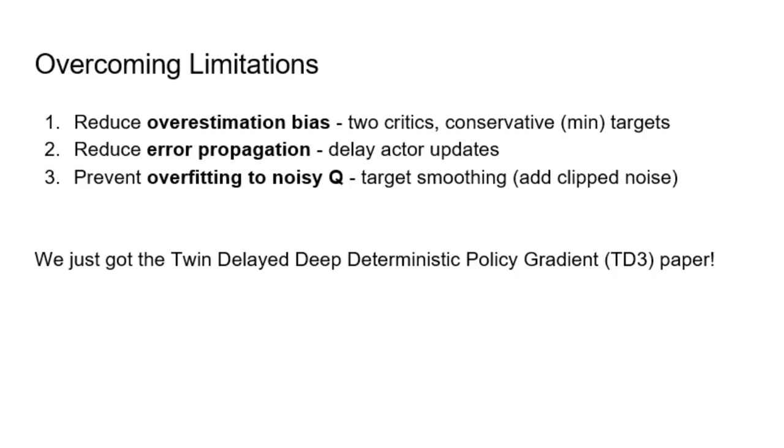Finally, to prevent overfitting to noisy Q values, we could use target policy smoothing by adding a small amount of clipped noise to the target actions. This discourages the actor from overreacting to small fluctuations in the Q function and promotes smoother, more stable policies. And then we combine all these refinements together and we arrive at the twin delayed deep deterministic policy gradient, or TD3. It is essentially DDPG but made robust, stable, and reliable for high dimensional continuous control tasks.